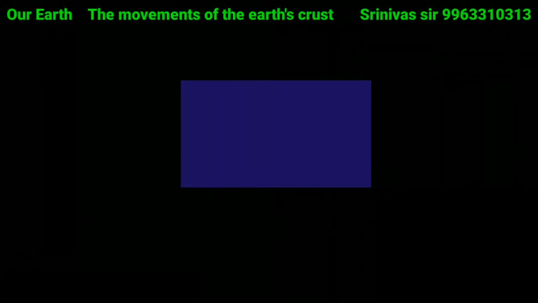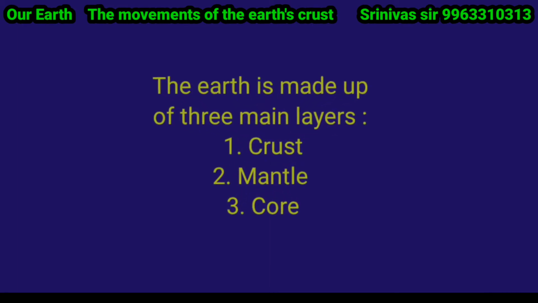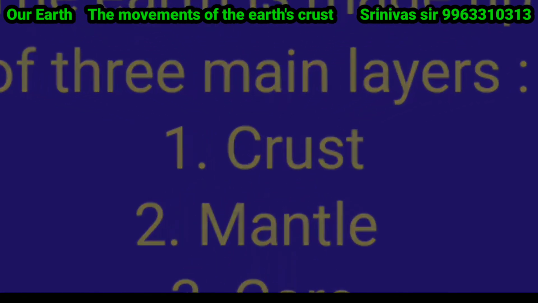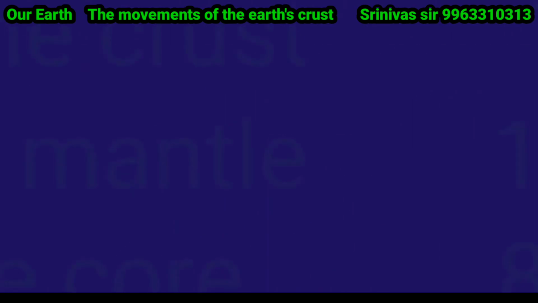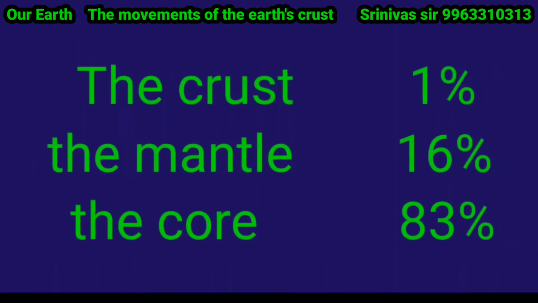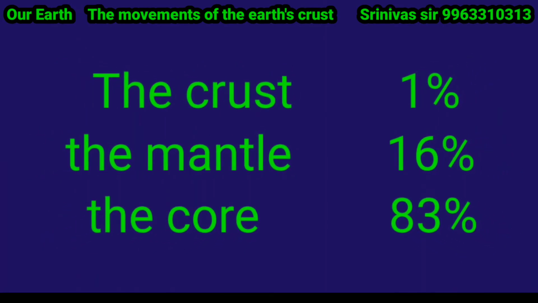Dear children, what did we discuss in the previous video? We discussed that the earth is made up of three main layers: crust, mantle and core. Out of 100% of the earth's volume, the crust forms only 1%, 16% consists of the mantle and 83% makes the core.